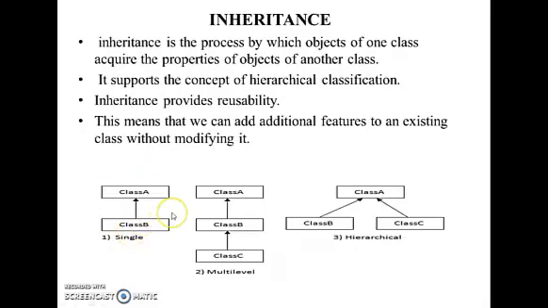Here is single inheritance: class A is a base class and class B is a derived class. Here also is multilevel inheritance: class A is a base class, class B is derived from it, and class B is a base for class C, which is a derived class. In hierarchical inheritance, the base class is class A, and it is derived into two different derived classes with the help of inheritance. The major use of inheritance is reusability.